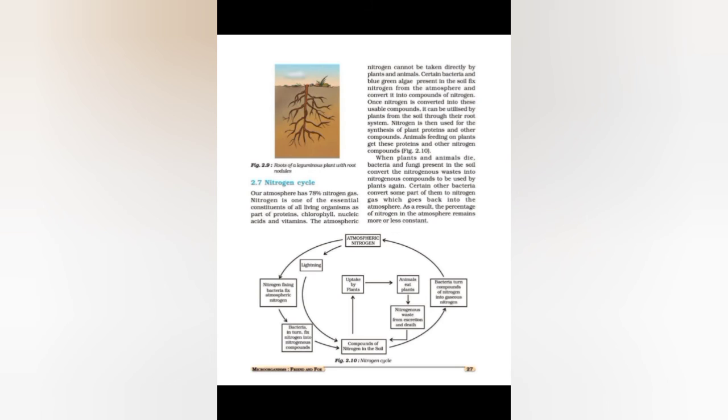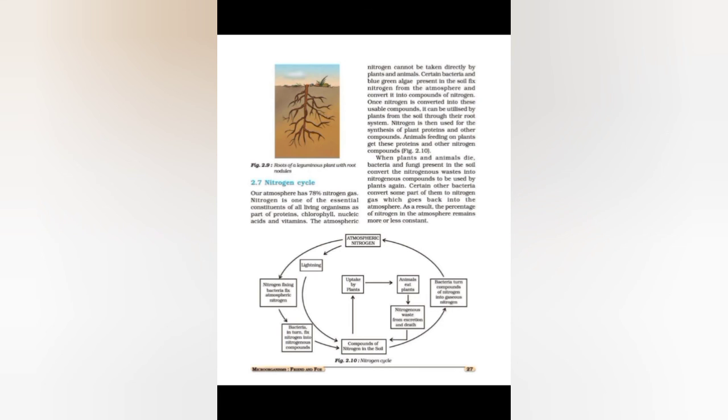Then we discussed the useful microorganisms, that means they are used in making of food items, making of commercial products, production of medicine, and they increase the soil fertility also, for example rhizobium. They help in cleaning the environment also by decomposing dead organic matter.